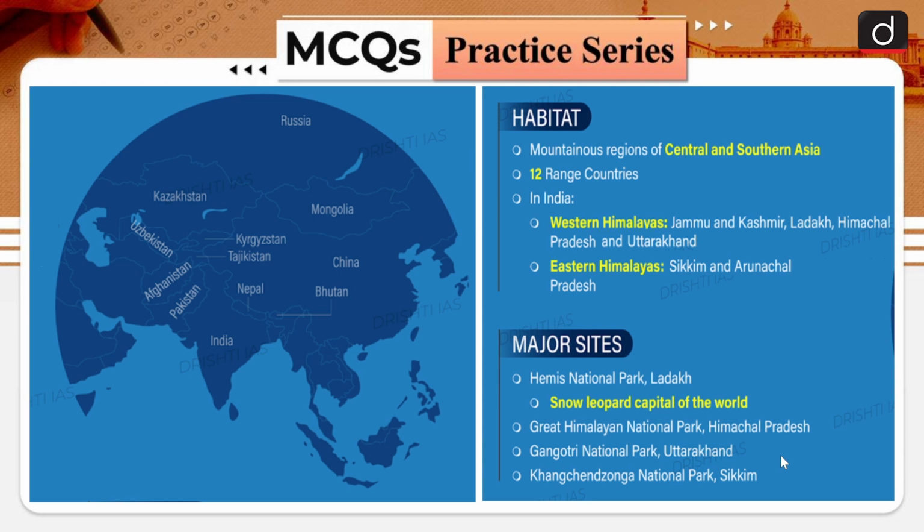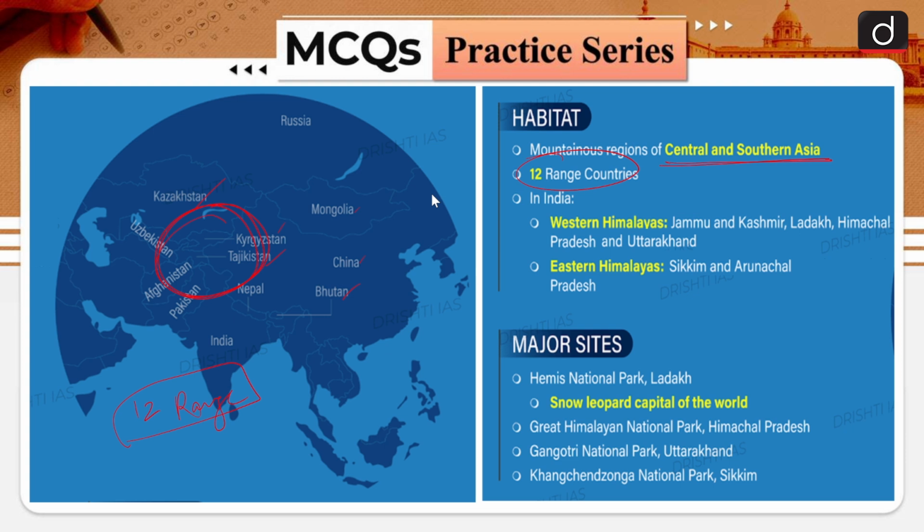There are 12 snow leopard range countries: India, Pakistan, Afghanistan, Uzbekistan, Kazakhstan, Kyrgyzstan, Tajikistan, Nepal, Bhutan, China, Mongolia, Russia. Mostly they are found in the Central and Southern Asian region.